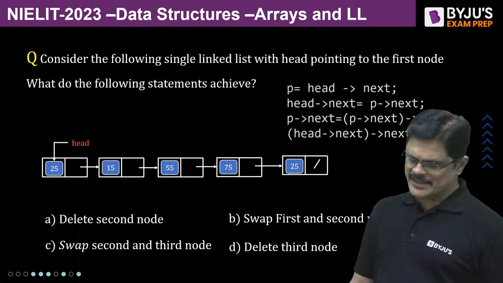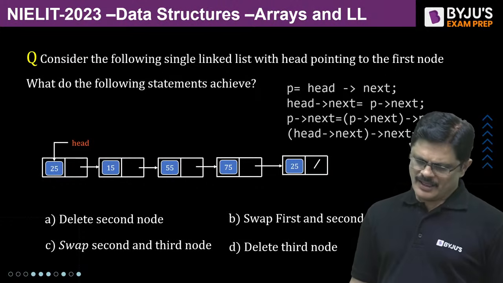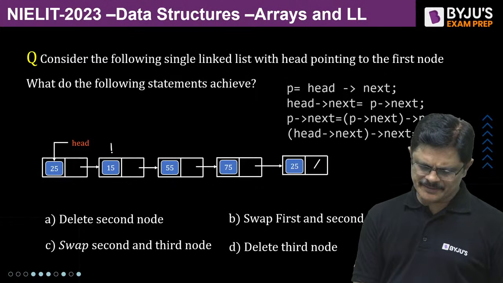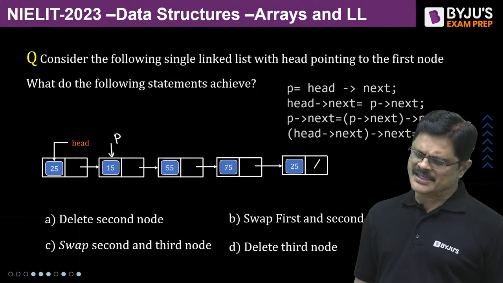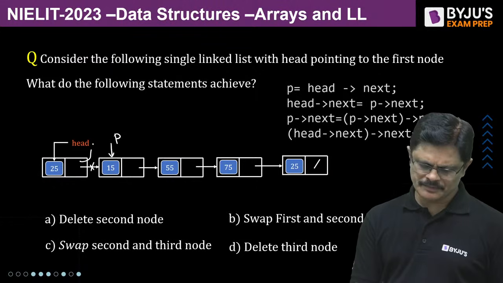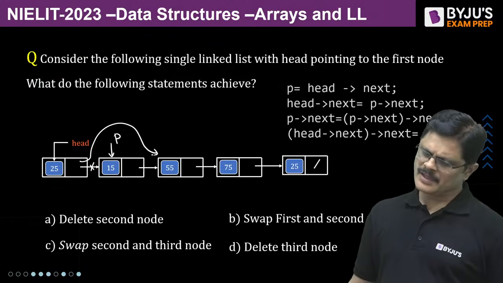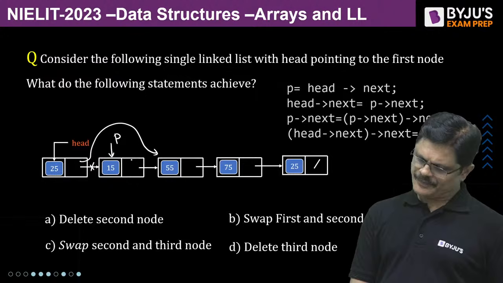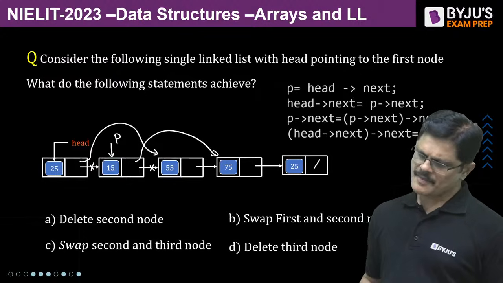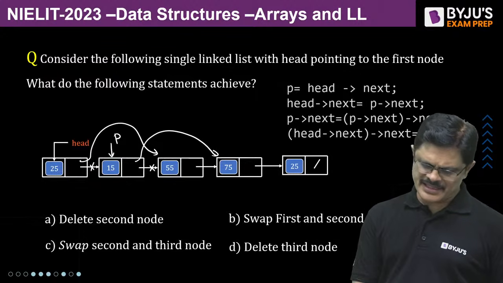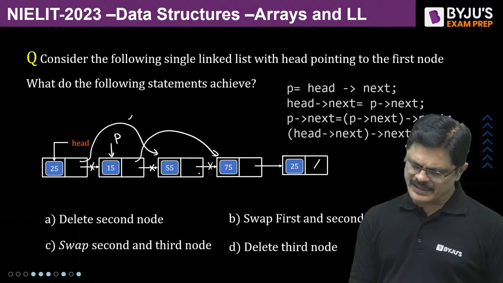What happened? Is it so difficult? P is head next, then head next is equal to P next. P next is P next next, and head next. This is head next, this fellow, sir. That fellow's next is taken to P.